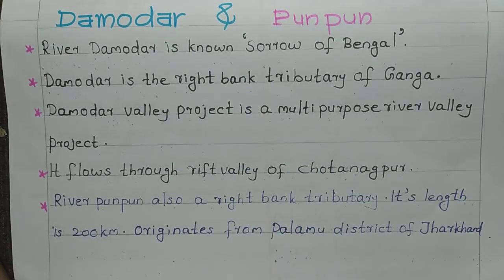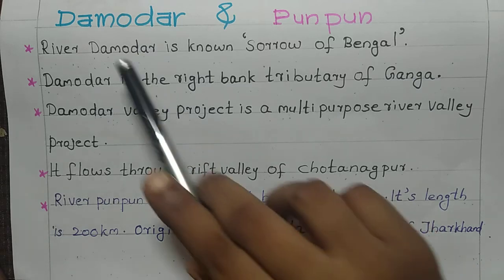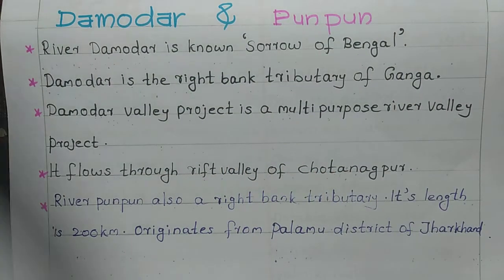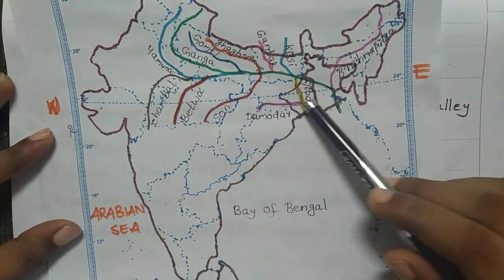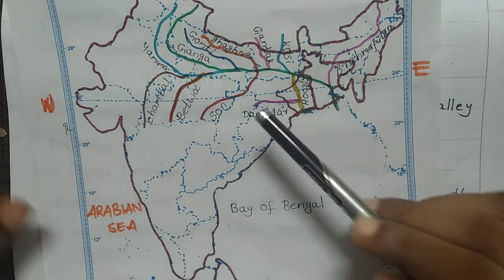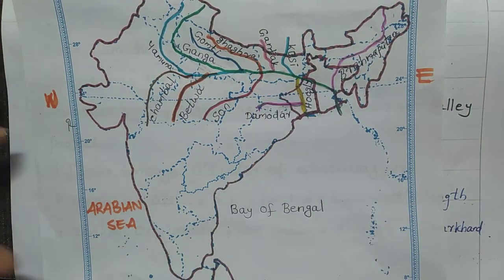Damodar and Punpun. Now let's discuss the other two right bank tributaries, Damodar and Punpun. River Damodar is known as the Sorrow of Bengal. Here you can see River Damodar. It mostly flows through West Bengal, and it's a right bank tributary.